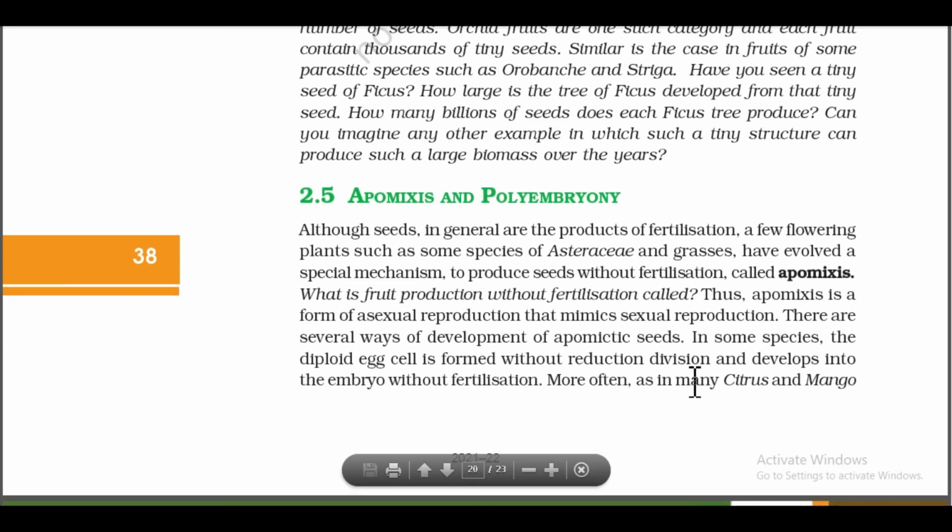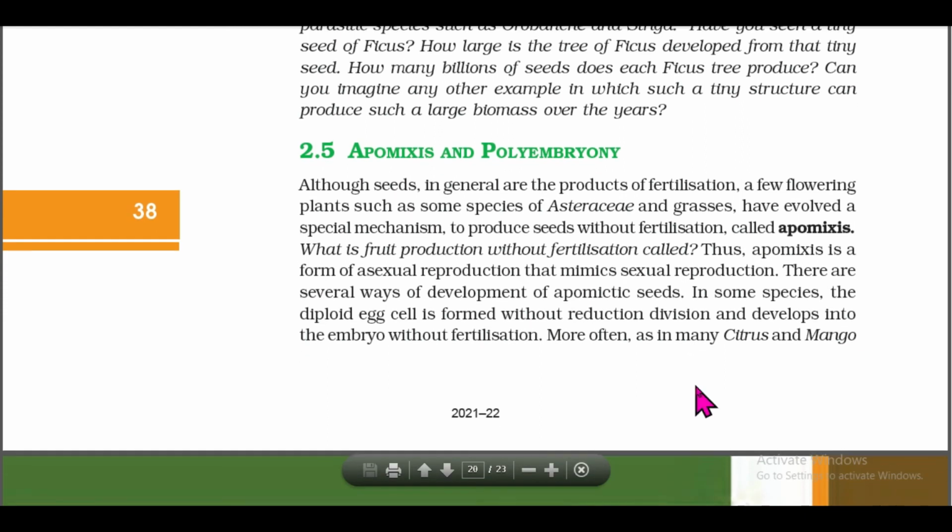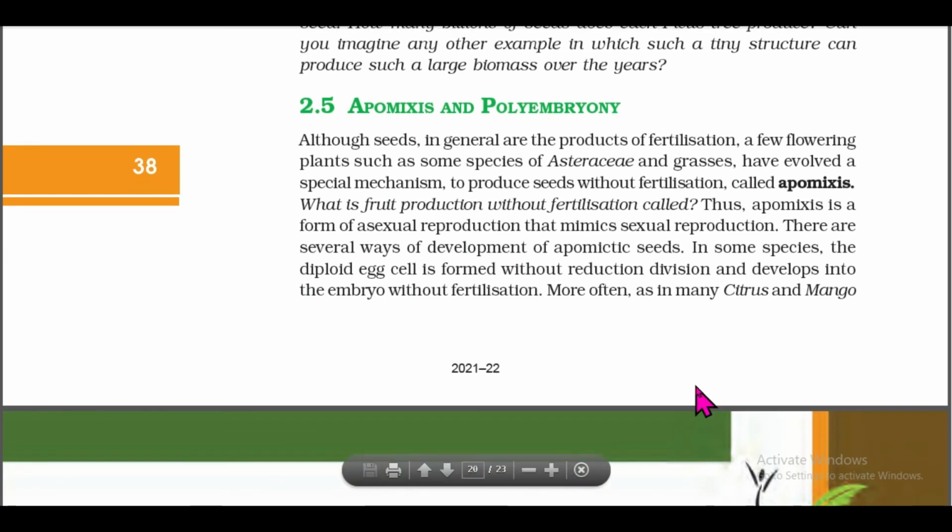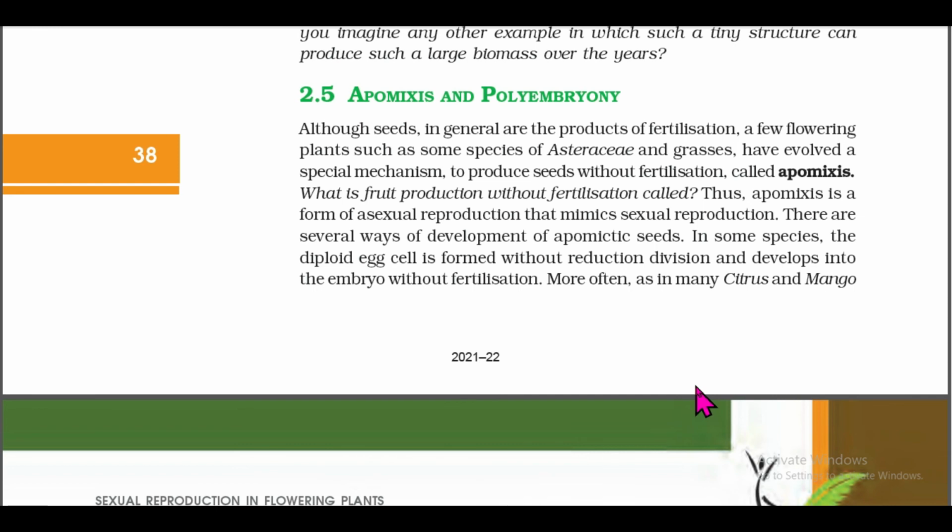2.5 Apomixis and Polyembryony. Although seeds in general are the products of fertilization, a few flowering plants such as some species of Asteraceae and grasses have evolved a special mechanism to produce seeds without fertilization, called apomixis. What is fruit production without fertilization called? Thus, apomixis is a form of asexual reproduction that mimics sexual reproduction.